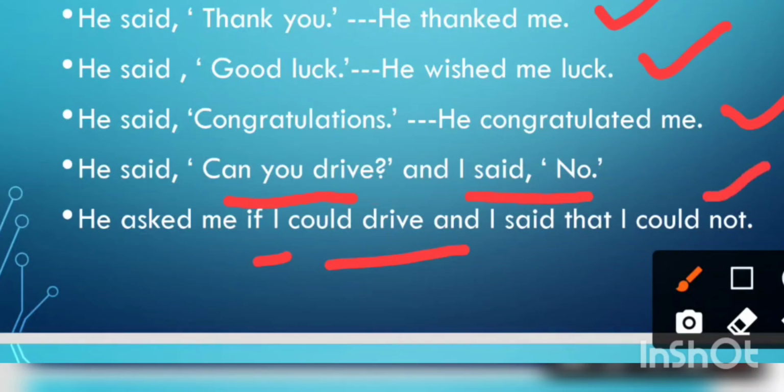Remember this. You won't write "no". You will write "if", because you will use the verb according to the first part of the sentence, that is the question, and it begins with "can". So, in the answer, it will be "could not". Okay.